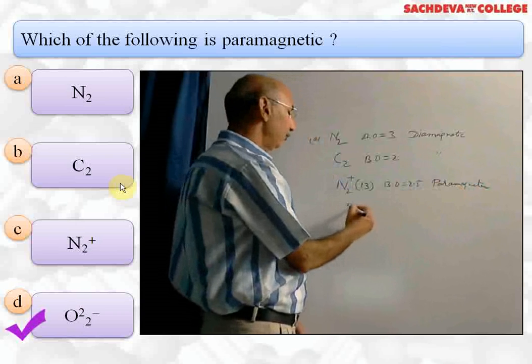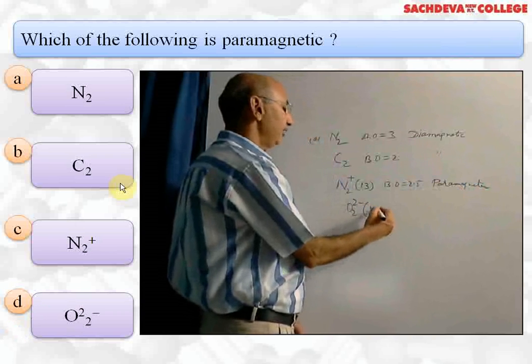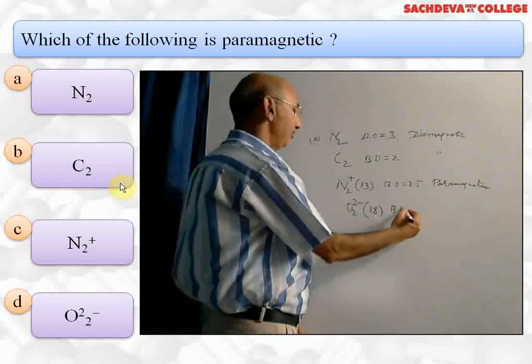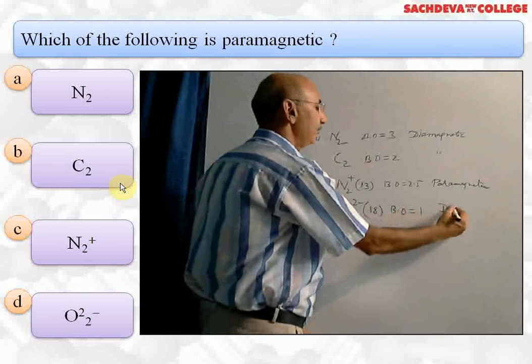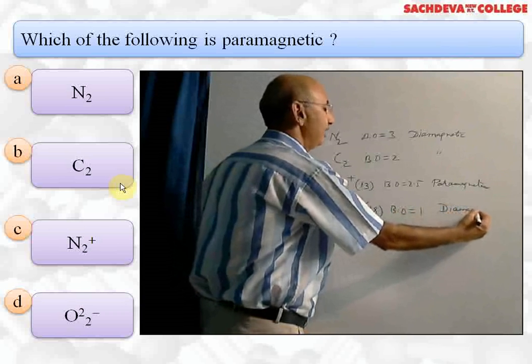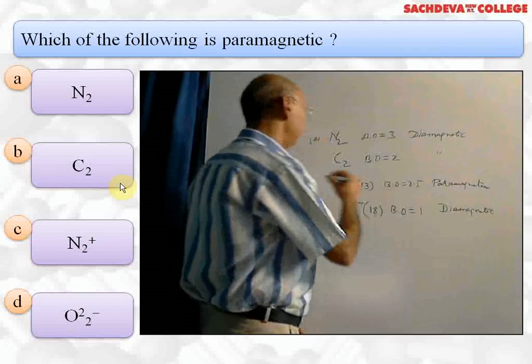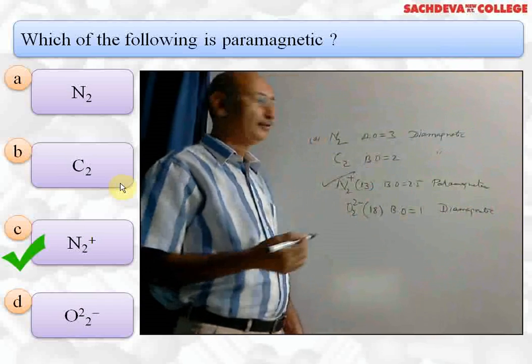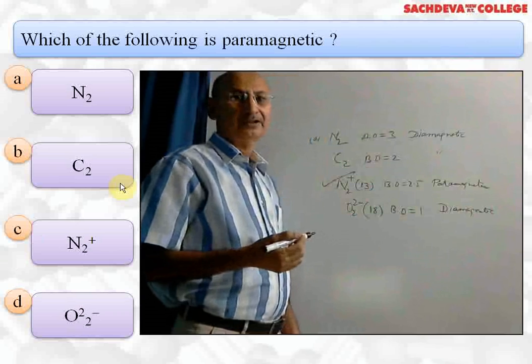Fourth option is O2 minus. It has got 18 electrons. Bond order is 1 and it does not have unpaired electron. So it is diamagnetic in nature. Correct answer is C part. N2 plus is paramagnetic in nature.